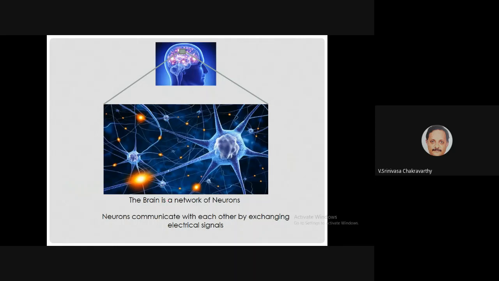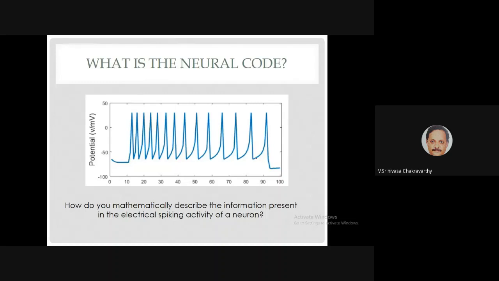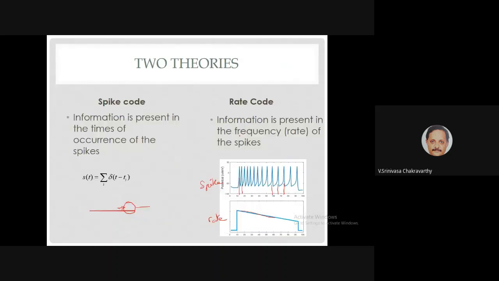So we have seen that the brain is a network of neurons, and when you record from a single neuron using a microelectrode, which penetrates the cell body, or even an axon if it is thick enough, you see these spikes, right? So if you ask the question, what is the neural code? We have seen that there are two different schools of thought. One is the spike code, the other is the rate code.